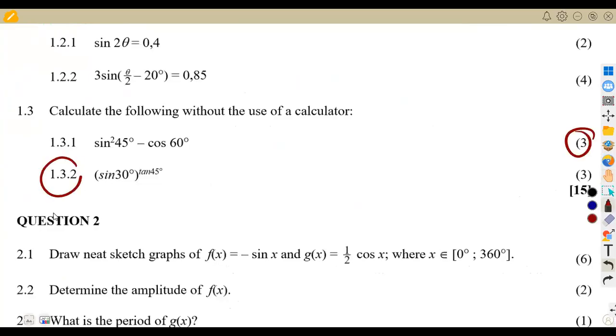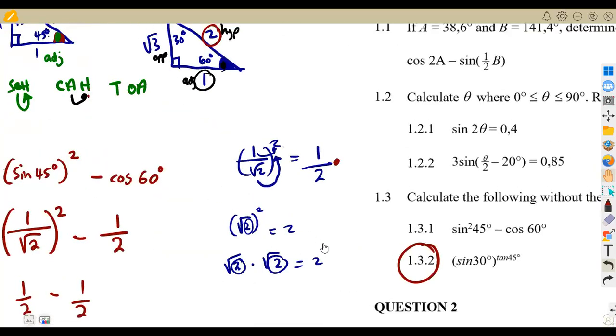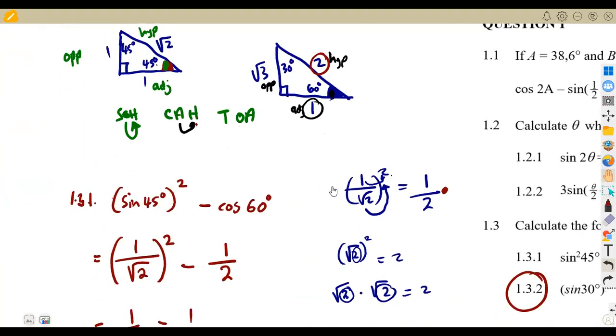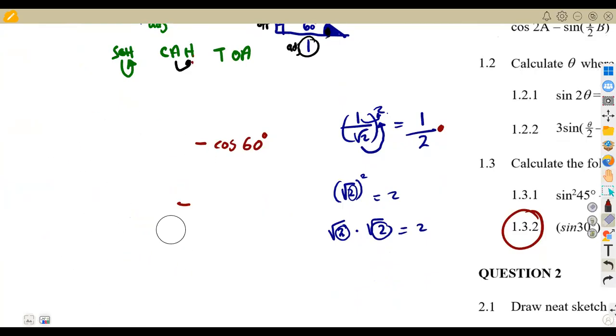All right, let's check 1.32 again. Like I said, once you're told not to use a calculator, you're back to the application of your special angles. So it's sine 30 degrees to the exponent of tan 45. Let's see what it means. Let's go back here to our special angles and write this down so that we can properly see. So that's 1.31, 1.32 now.